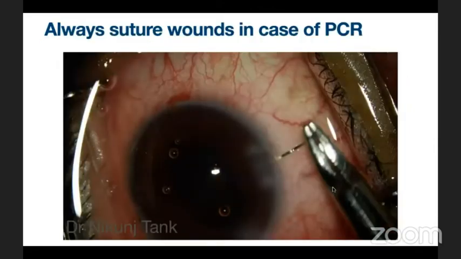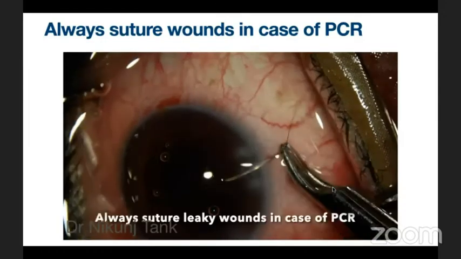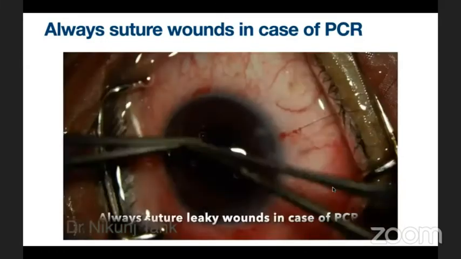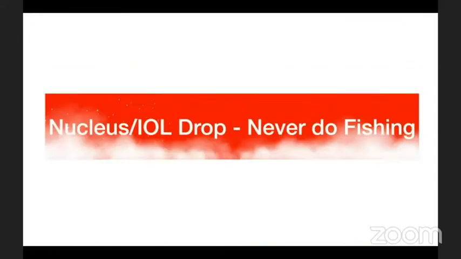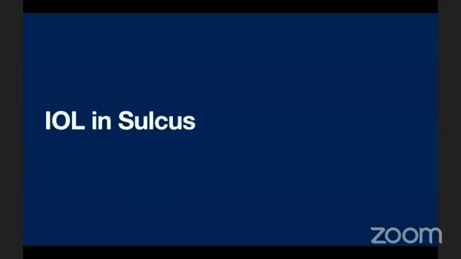It is important to close your wounds in a case of PCR. Never leave any leaky wounds, because leaky wounds are a cause of devastating complications like endophthalmitis in a case of PCR. In case of nucleus drop, never do fishing and refer the case to your VR colleague.